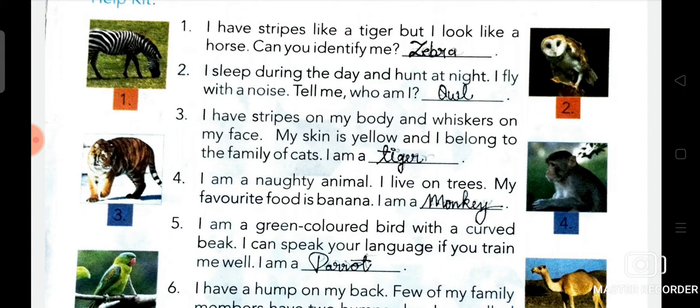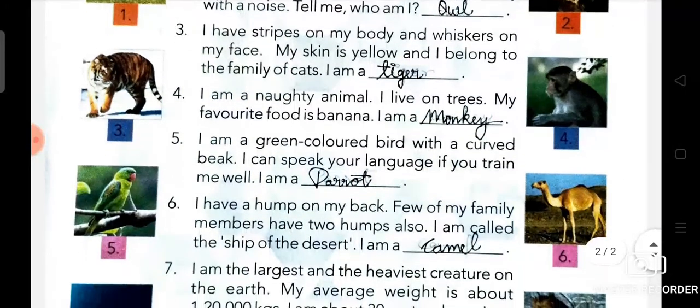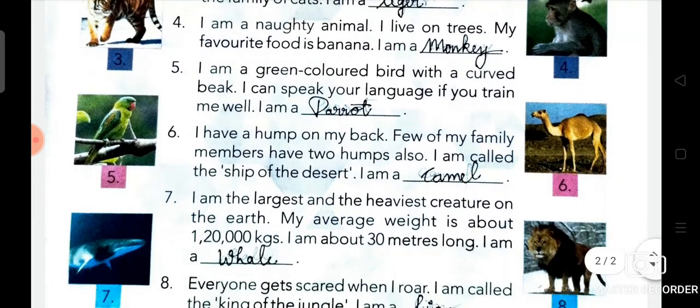So students, now we are going to read about monkey. Number 4. I am a naughty animal. I live on trees. My favorite fruit is banana. I am a monkey. What is the spelling of monkey?